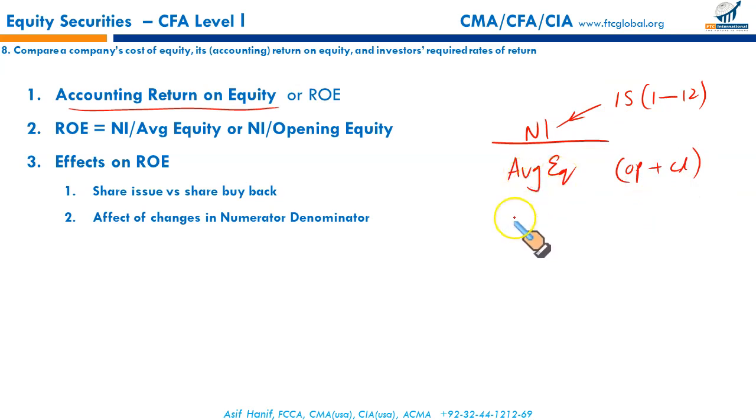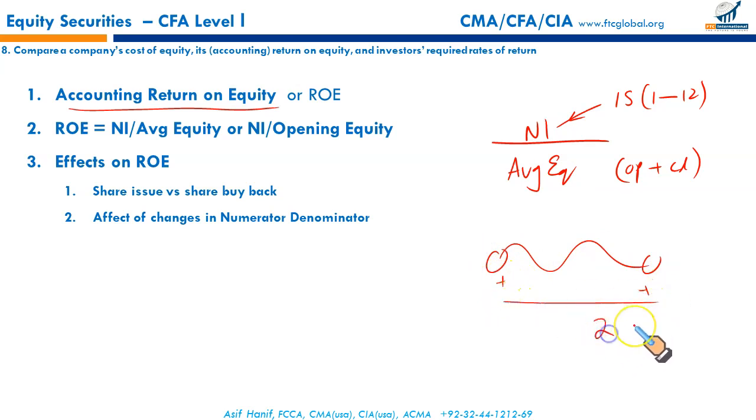This is one reason why we need to take the average equity. The second reason is that equity might undergo certain changes over the period. So in order to level out the volatility in equity, we add opening and closing and divide by 2. But if there isn't such volatility in equity, we can take the opening equity as well. So net income upon average equity is the measure of return on equity, that is, how much the business has generated for the investors, for equity holders. Sometimes you might use opening equity if there is no volatility, but ideally, if you have been given opening and closing, you should use average equity.